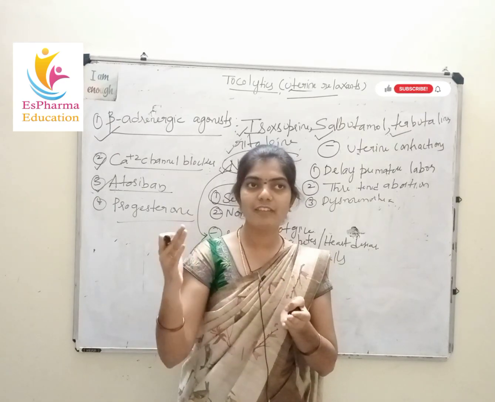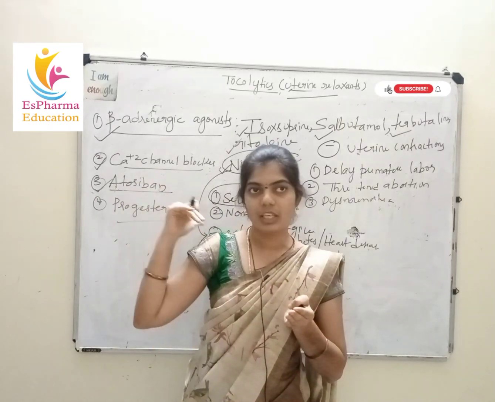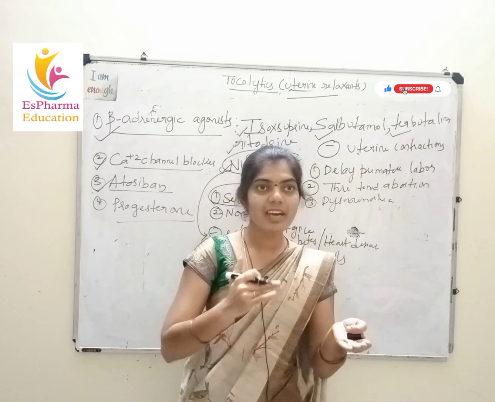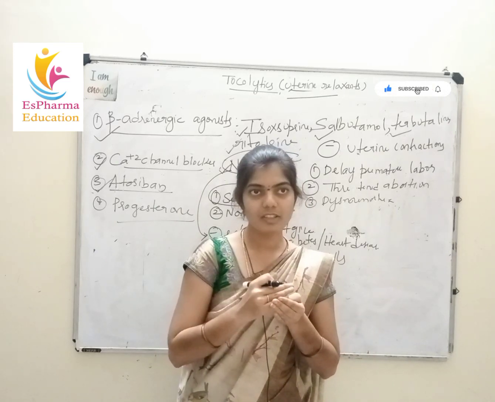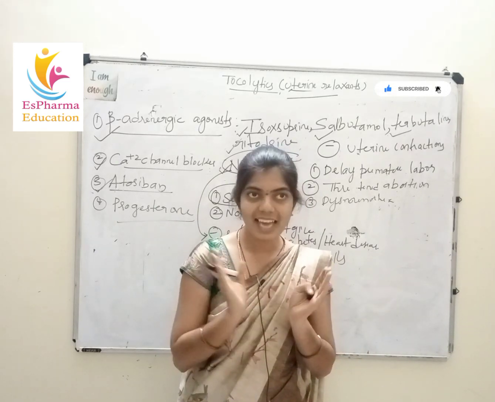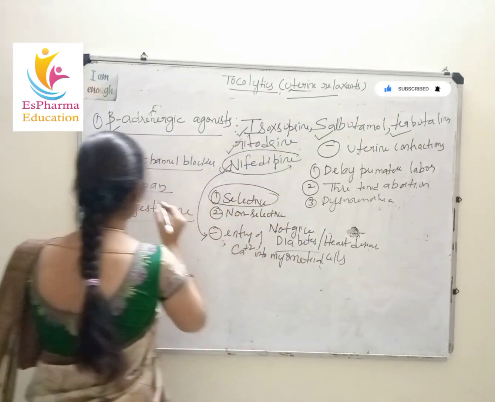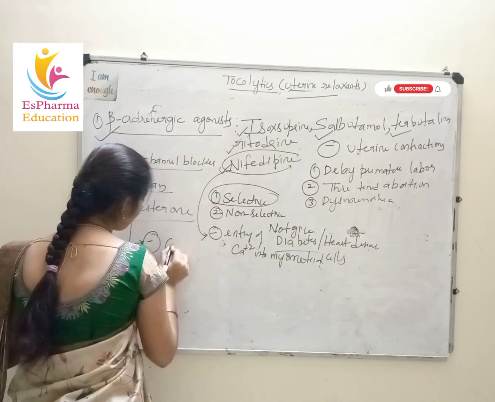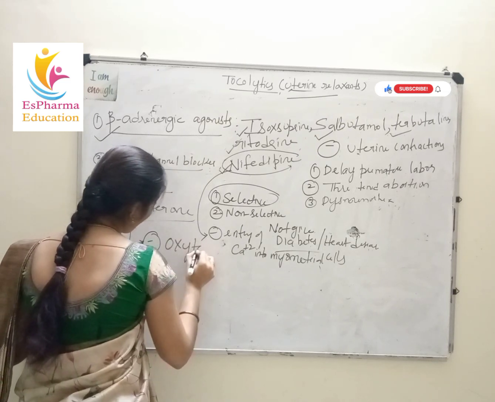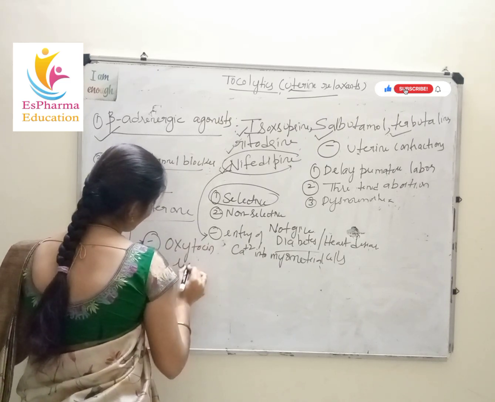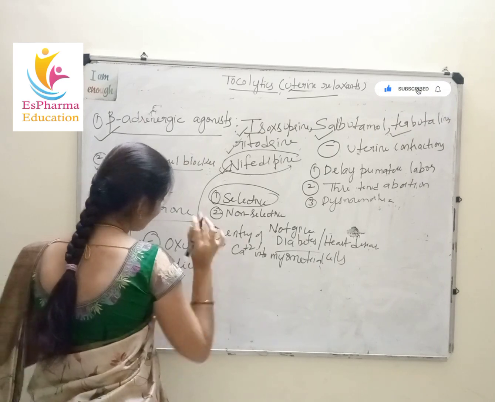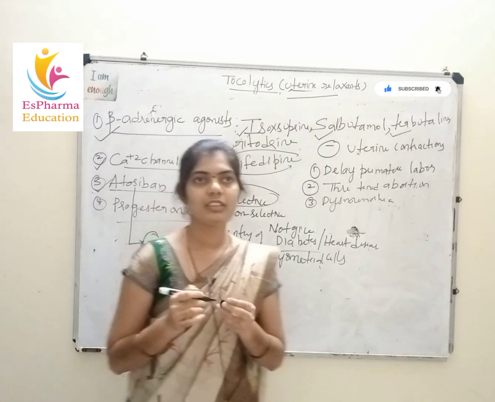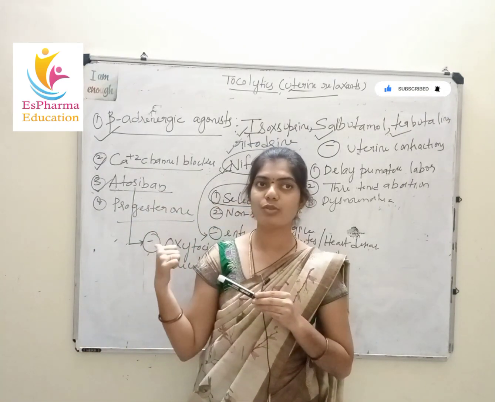Automatically, when the oxytocin receptors are blocked, your uterus gets relaxed. This is the mechanism of action of atosiban.